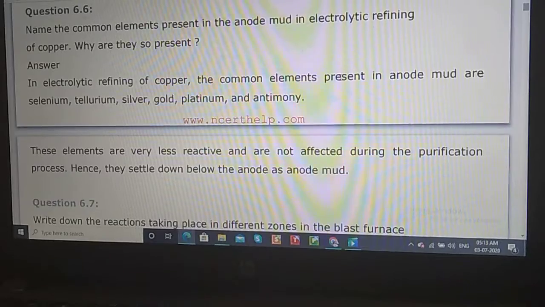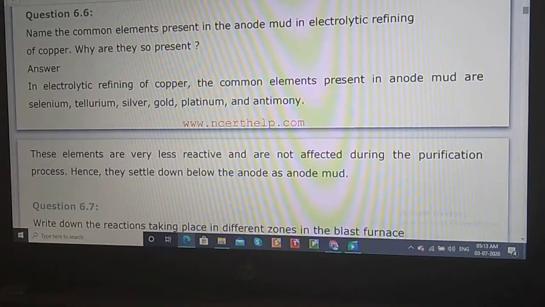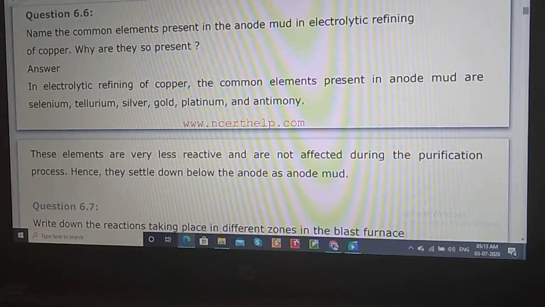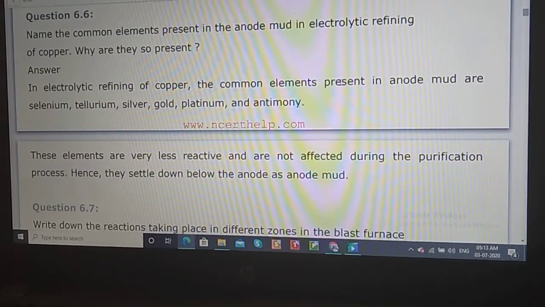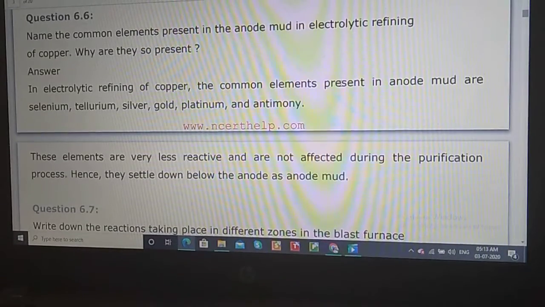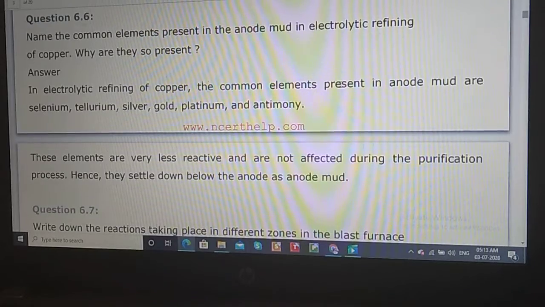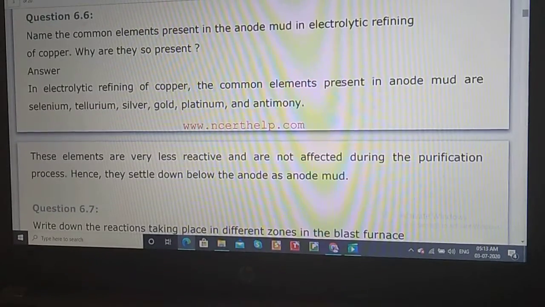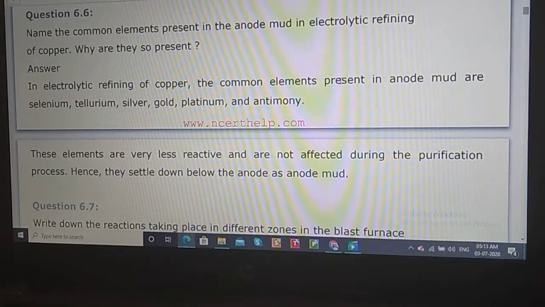In electrolytic refining of copper, the common elements present in anode mud. So if you talk about anode mud, what are there, student? The first one is selenium. Next, after selenium, tellurium is also there, and silver is there, and gold is there, platinum is there, and antimony is there. These elements are there in the form of impurities, that is, the anode mud.